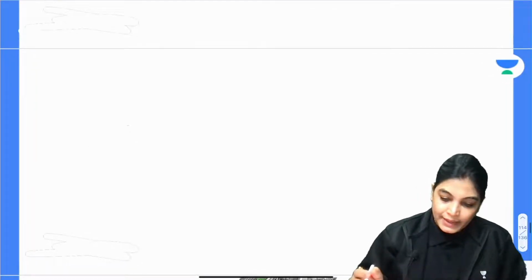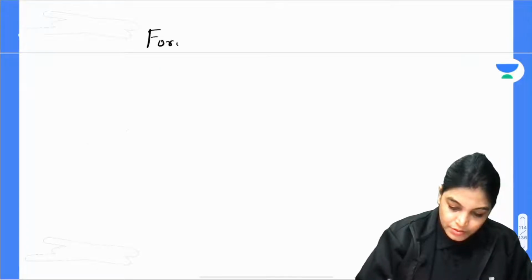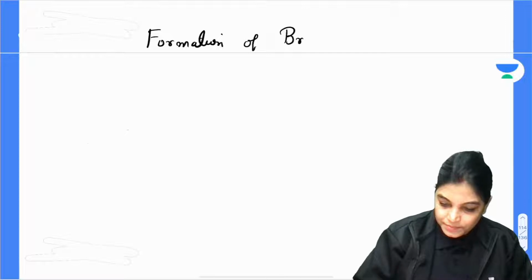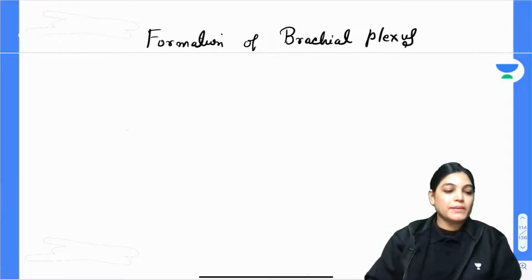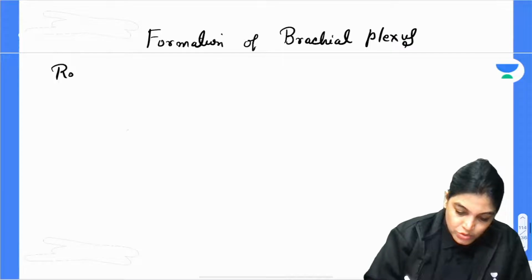You can write a heading: formation of brachial plexus. Okay, formation of brachial plexus is the heading. Now, firstly, let's draw the roots. So I am drawing the roots here.